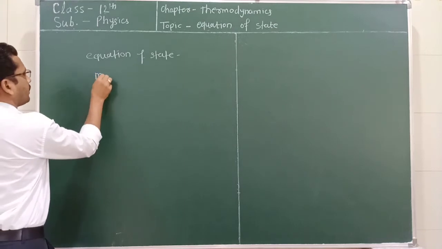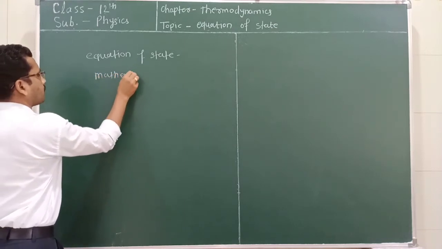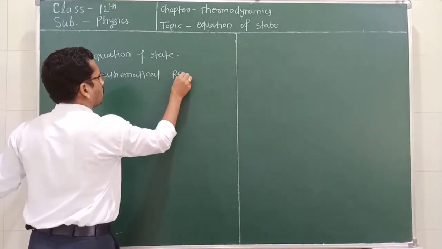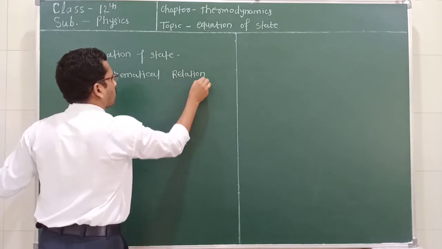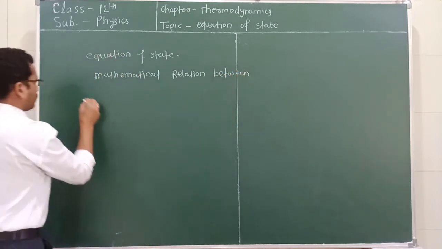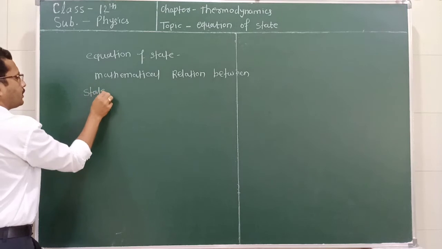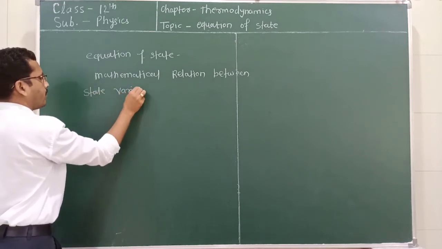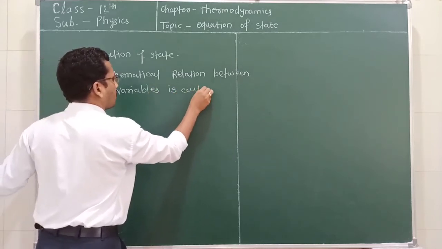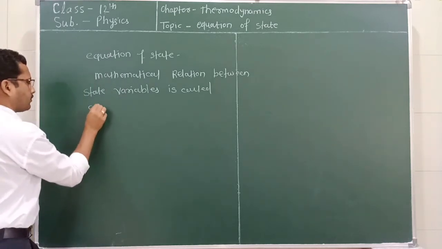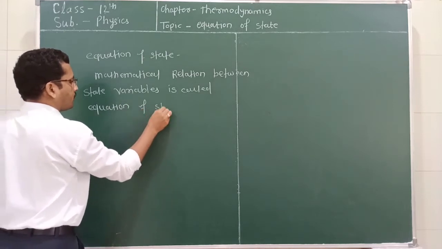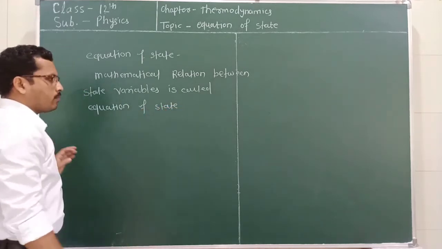The mathematical relation between state variables is called the equation of state for the thermodynamic system.